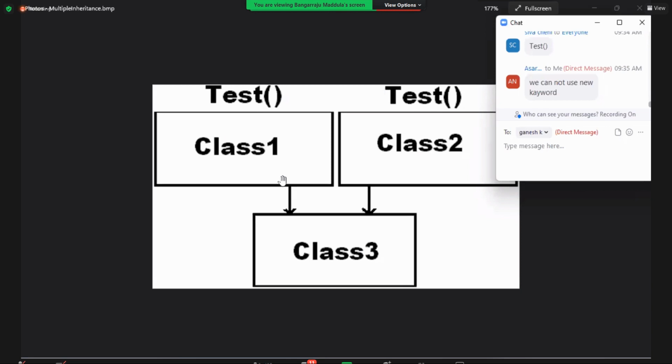So here, exactly the same thing. C++ was the first object-oriented language. They didn't know this problem would come. So what they thought was that at a time you can inherit two classes and get the members from two classes. That's good, this is what they thought. But later on they came to know the problems. That is why modern languages have completely restricted multiple inheritance. Is it clear, all of you?